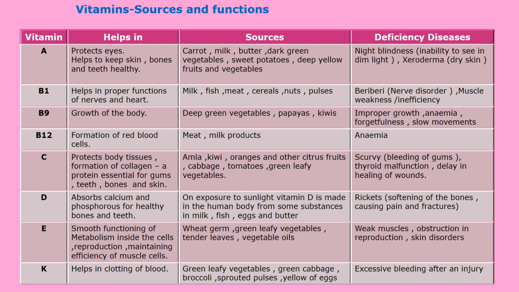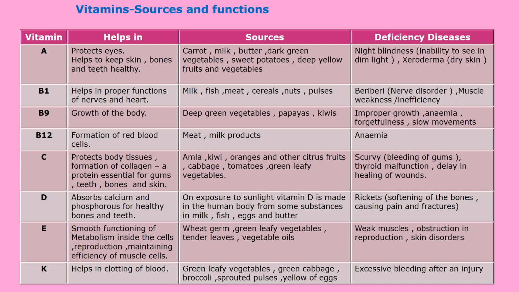Now the next vitamin is vitamin C. This vitamin C protects body tissues and helps in the formation of collagen, a protein essential for gums, teeth, bones and skin. Sources of vitamin C are amla, kiwi, oranges and other citrus fruits, then cabbage, tomatoes and green leafy vegetables.